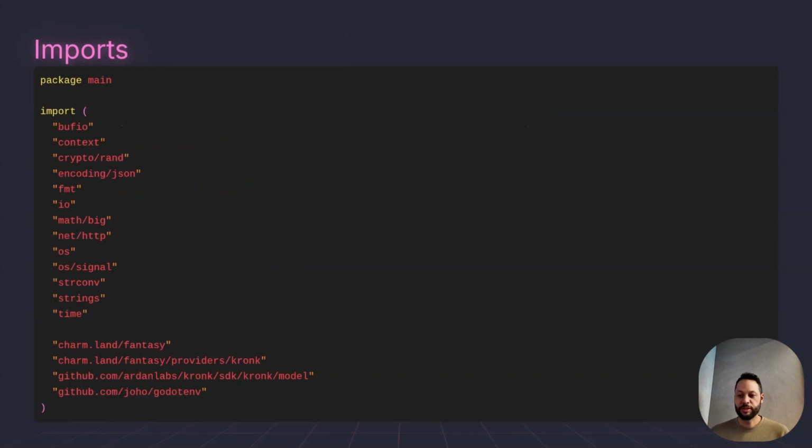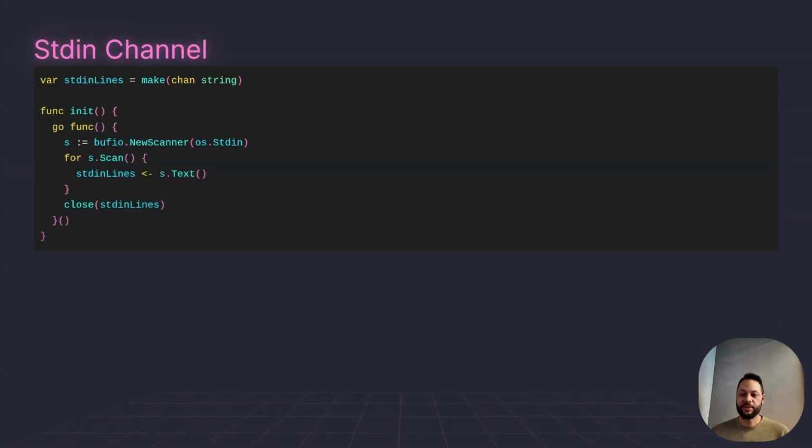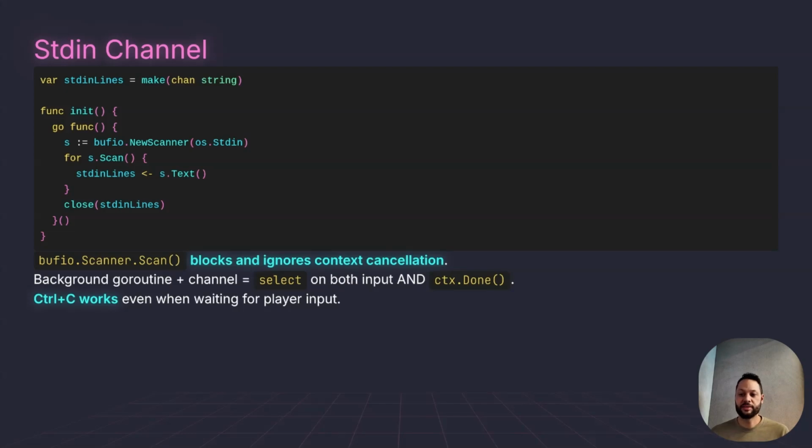Here are all the imports we're going to be using: the standard library imports plus 3 external packages: Fantasy, Kronk, and Go.env, and that's going to be it. Next, we're going to create a standard in channel, and the only purpose of this is so we can handle things like Ctrl+C to exit out of the game, and also allow the user to enter input. So when we're waiting for user input, it doesn't block. Before I had this, if we were running the ask user tool and I decided I wanted to quit while it's waiting for my response, Ctrl+C wouldn't work. So we have a way to handle both regular text, and we also have a way to handle Ctrl+C.